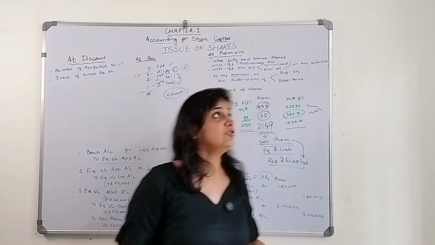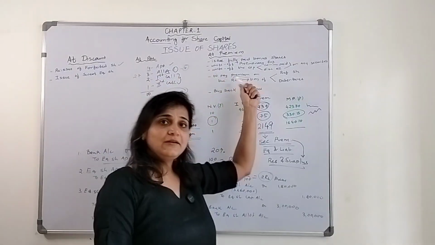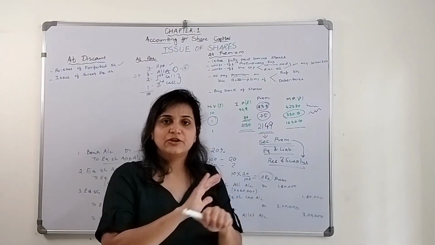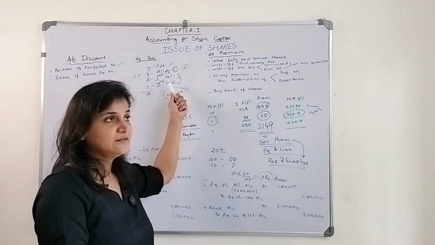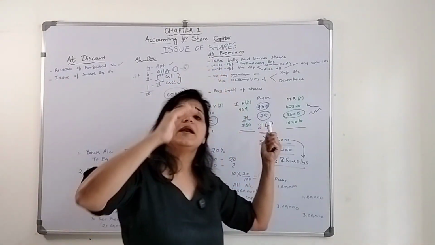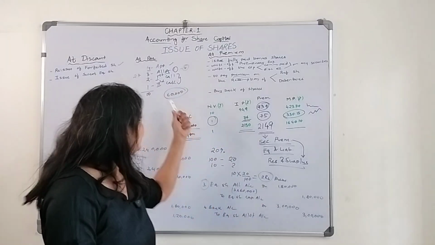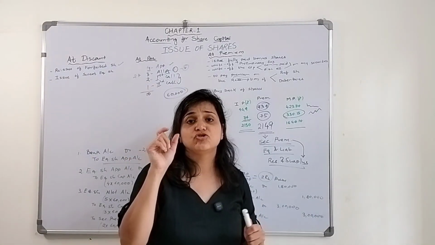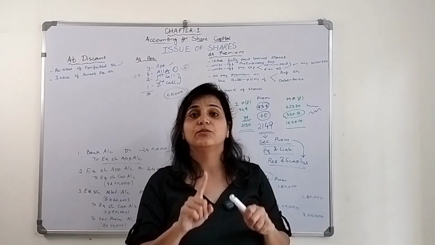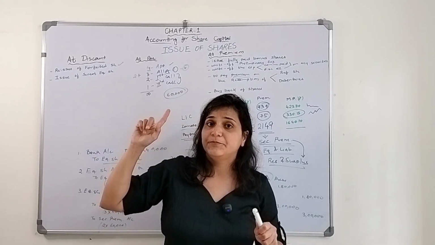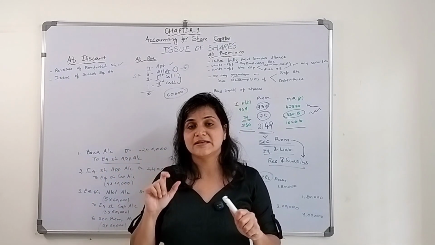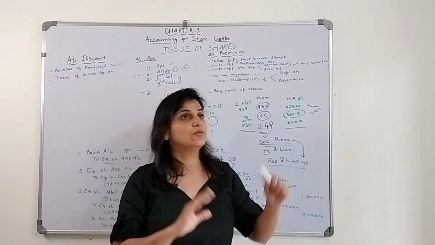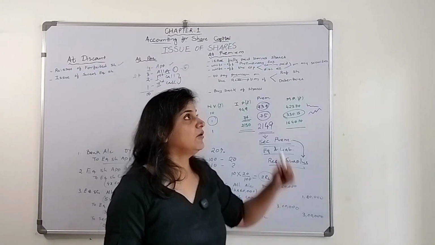So the company can issue the shares at par, at premium, or at discount. Par means face value, nominal value, 10 rupees in this situation. Premium is over and above the nominal value: a 10 rupee share issued at a premium of 2 rupees, that is 12 rupees. So 2 rupees is the premium amount. It will go under securities premium under the head reserves and surplus. Under equity and liabilities, reserves and surplus, it will come as securities premium amount.